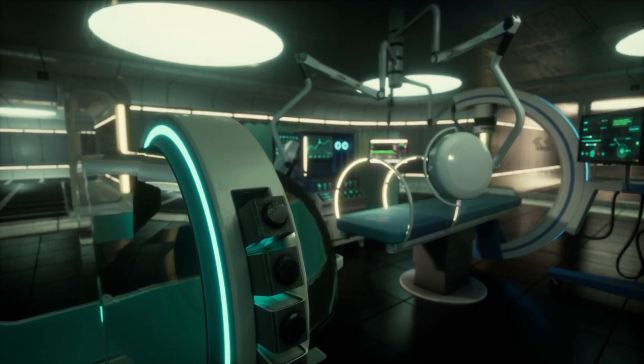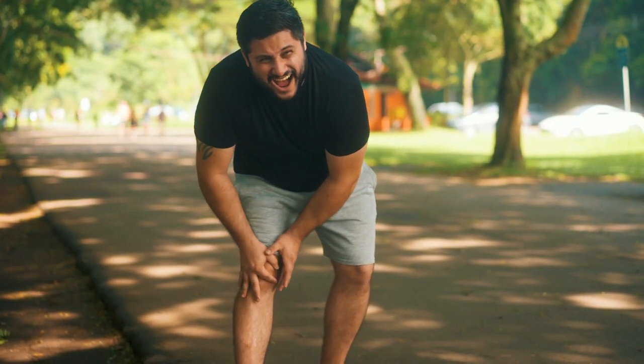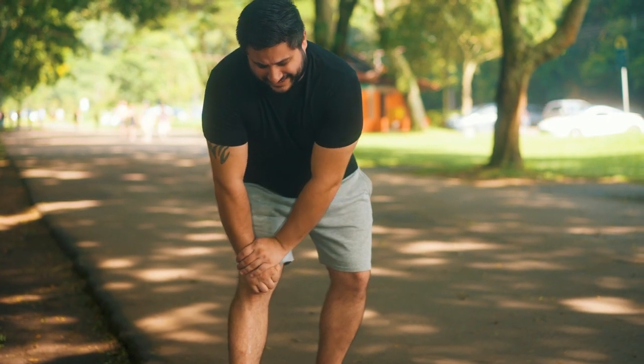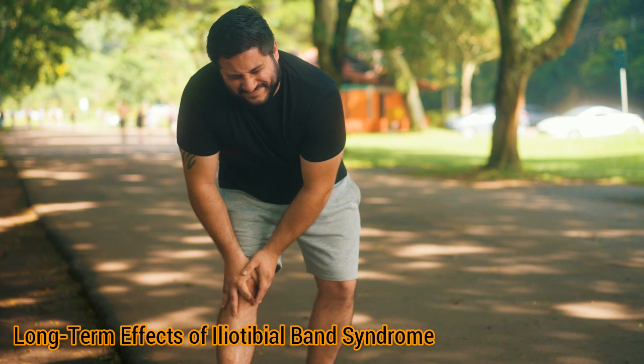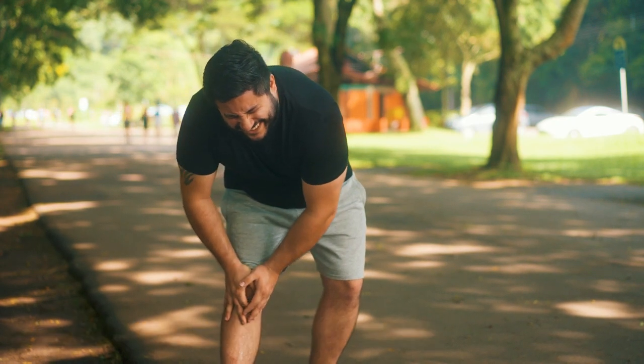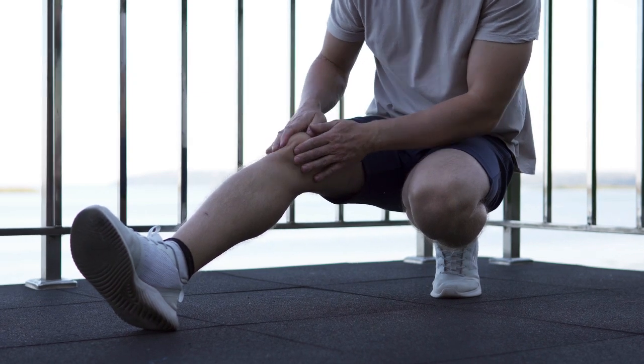on functional activities. Iliotibial band syndrome, ITBS, can result from overuse and repetitive knee movement. Marching or running with heavy loads, common in the military, can contribute to ITBS. Long-term effects of iliotibial band syndrome. Chronic pain. ITBS can lead to chronic pain on the outside of the knee or hip.